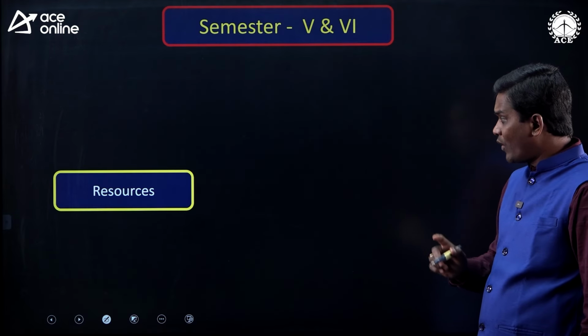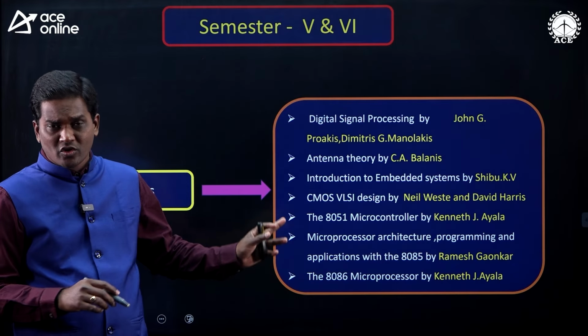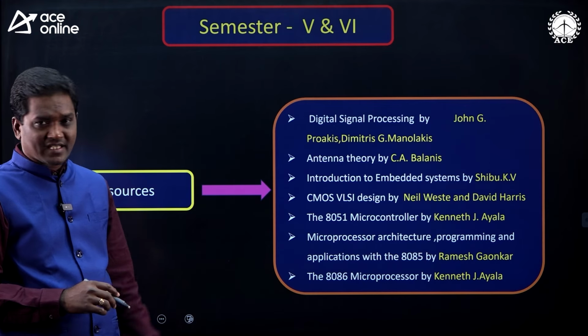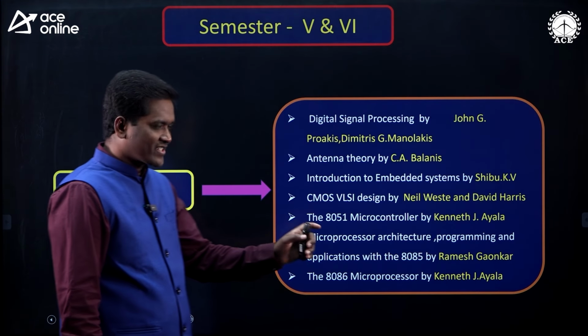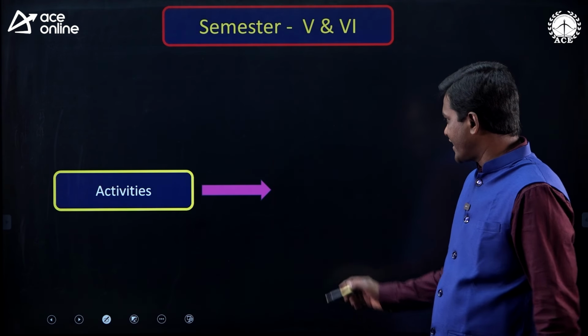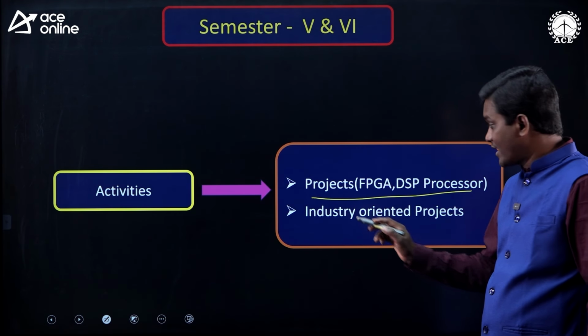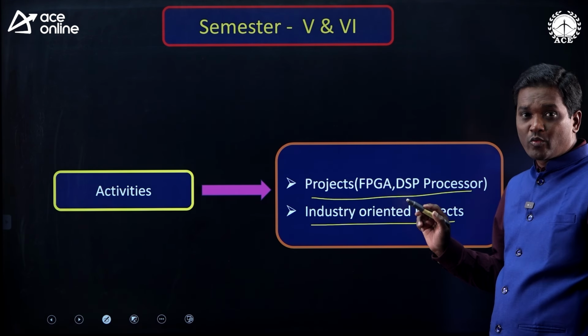Now, what are the resources? These are the standard textbooks for the semester 5 and 6 subjects. Next, what are the activities you have to do in semester 5 and 6? Do some projects on FPGA and DSP processors and do some industry oriented projects.